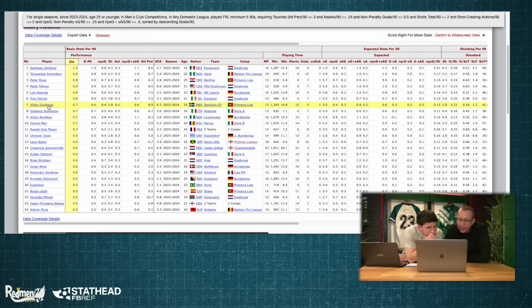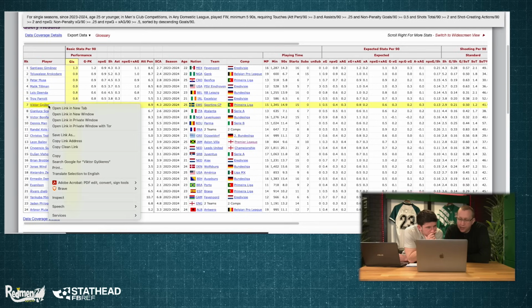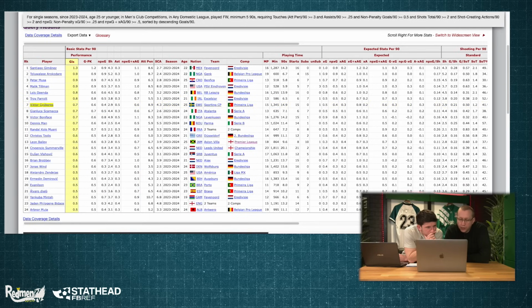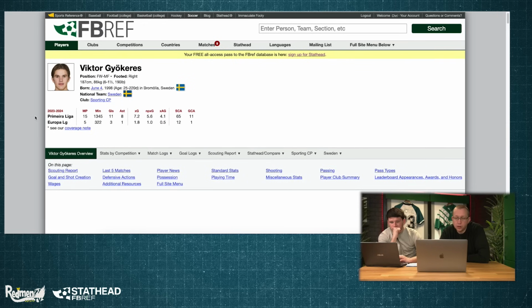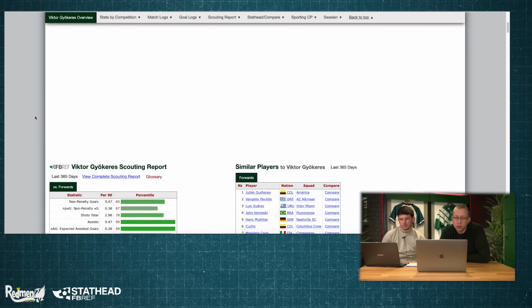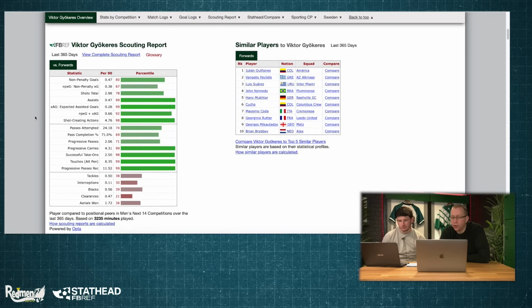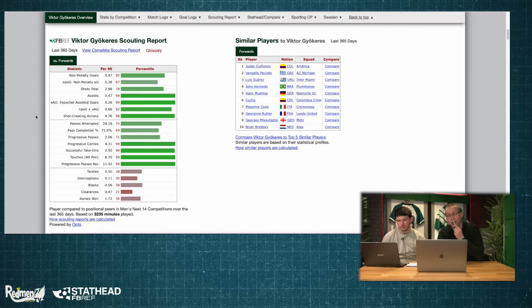Yeah. This guy here, Victor Gyökeres, plays at Sporting. He's over 6 foot. He's 25 years old at the moment. Currently playing in Sporting. And looking at his FBref there, you've got to say, that looks like the type of player that we want, and it's not just in the categories that we've put in as well. Like, what are some of the ones that jump out at you on this page? I mean, what doesn't? What doesn't, to be fair?